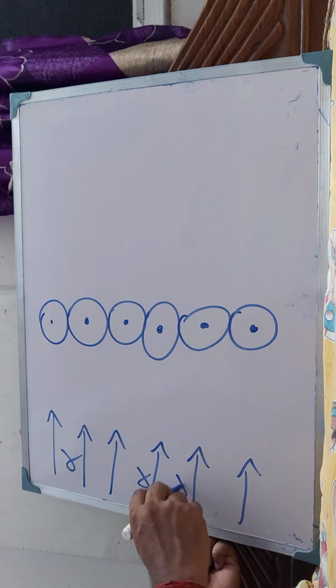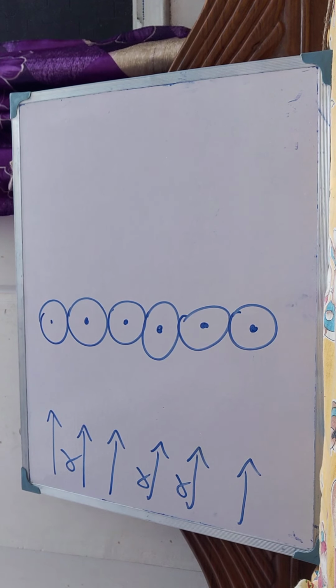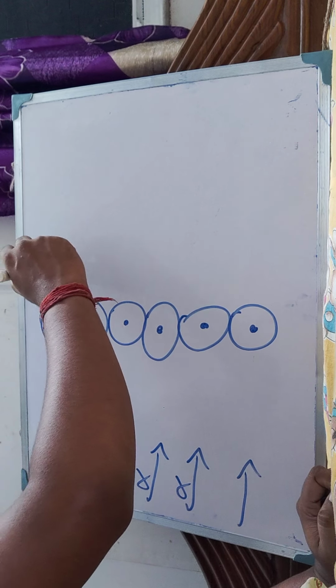So what did he see? He recorded three observations.